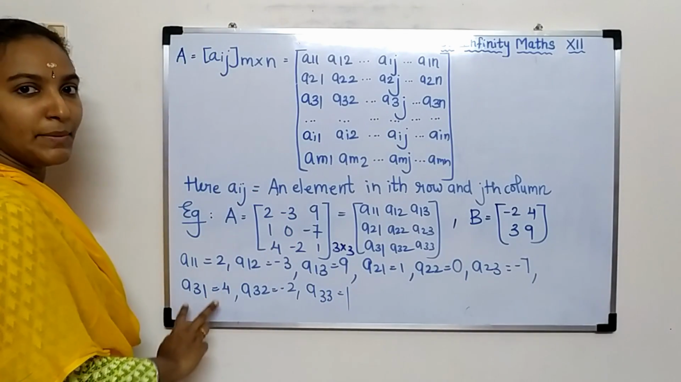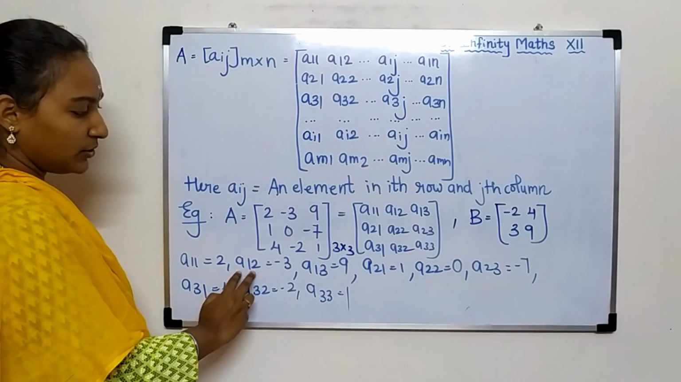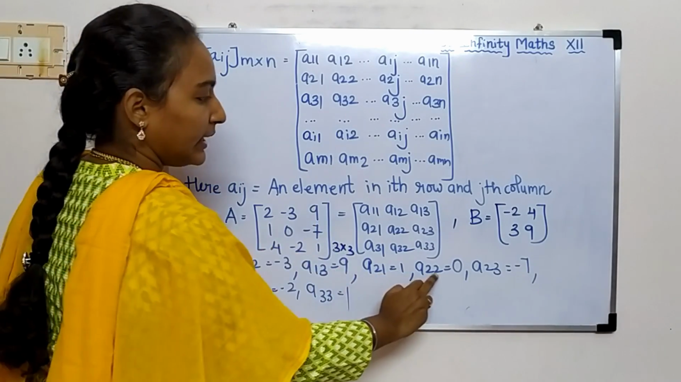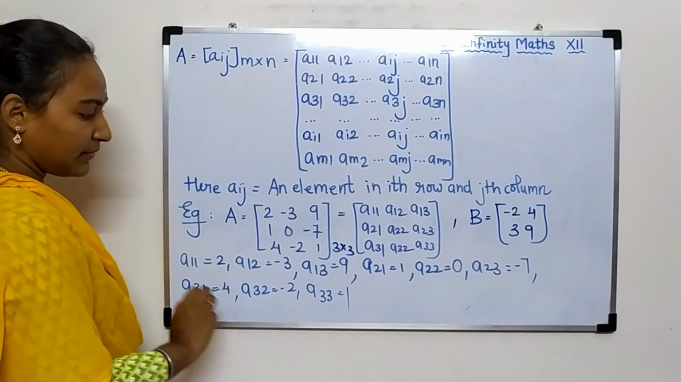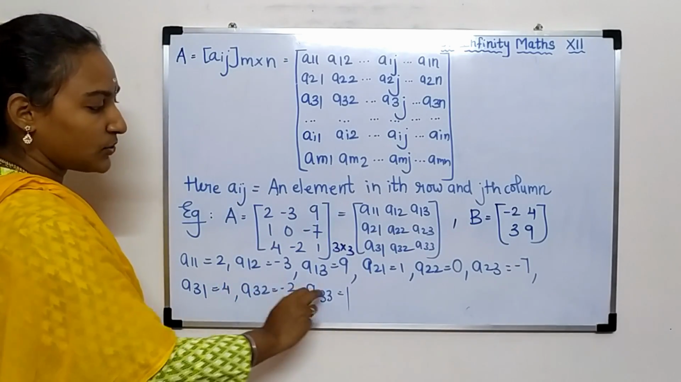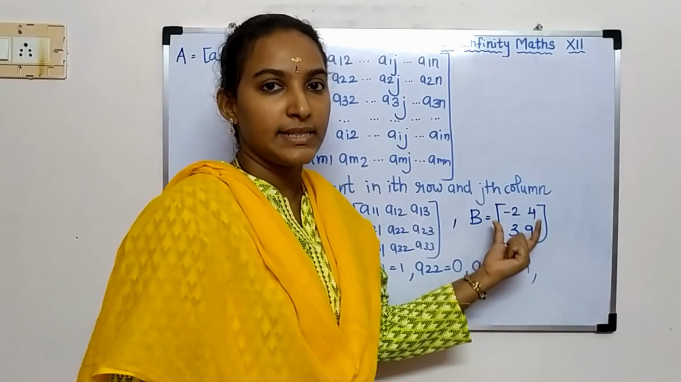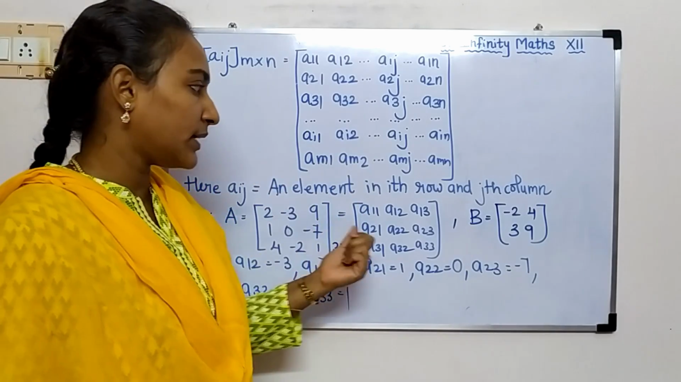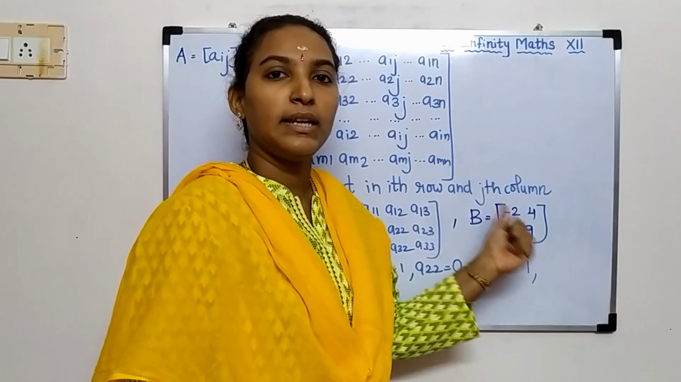We can write the elements as follows. See, a11 is 2, a12 is minus 3, a13 is 9, a21 is 1, a22 is 0, a23 is minus 7, a31 is 4, a32 is minus 2 and a33 is 1. Okay. Take this problem for your self practice so that you can easily understand how it is done. That is, B equal to minus 2, 4, 3 and 9.